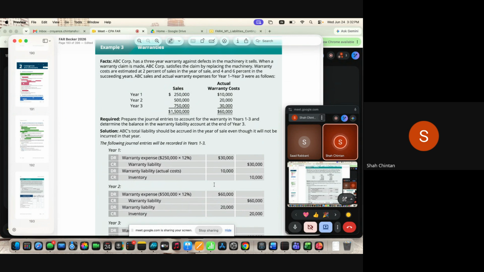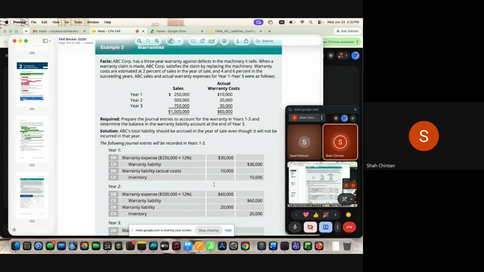However, it means there is a present obligation where the company is estimating that people are going to come. Now, this is a kind of contingent liability. Sorry, I used the wrong word. There is no present obligation yet. Official claims have not come, but you estimate that the warranty claims might come in the future. It means there is an uncertainty, but now the company can reasonably estimate that 2%, 4%, and 6% are the criteria, and hence you accrue the liability. So overall you have a 12% risk. So what is the first year?